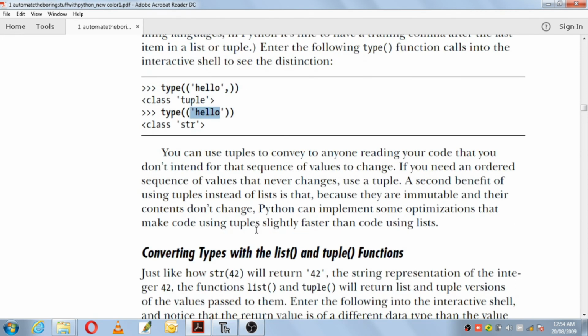Okay, so next they are saying is, you can use tuples to convey to anyone reading your code that you don't intend for that sequence of values to change. So you can use tuples in a code to say that you do not want to change the values in that list. If you need an ordered sequence of values that never changes, use a tuple.